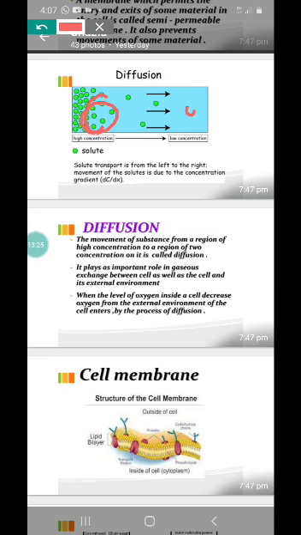Clear? That is diffusion. Or when you open a scent bottle in one of the rooms, the smell will come in the other rooms also. Clear? Okay. Now tell me, in living systems, in our living organisms, where all does osmosis occur?